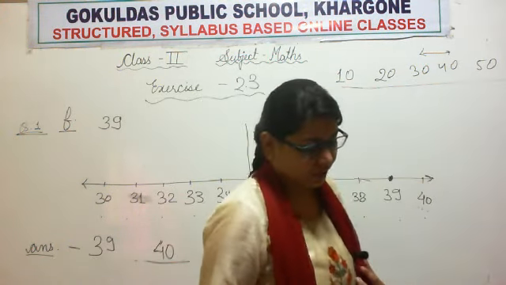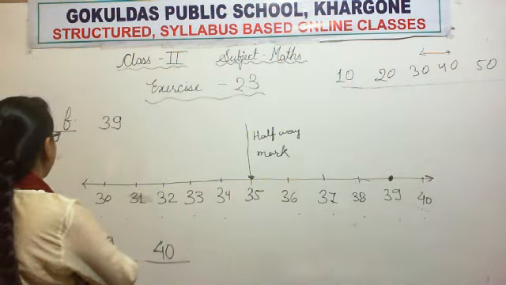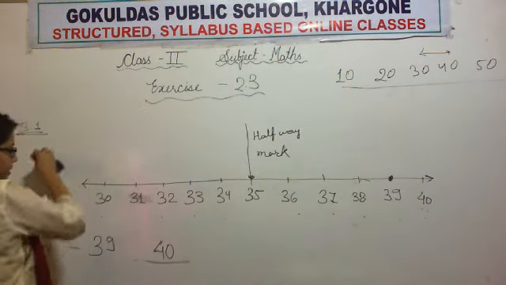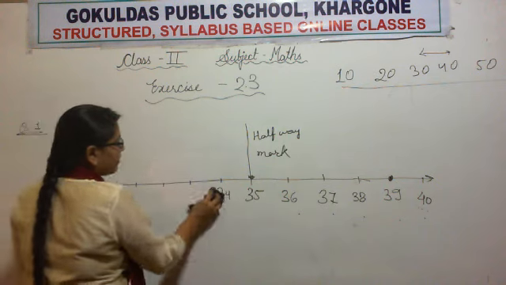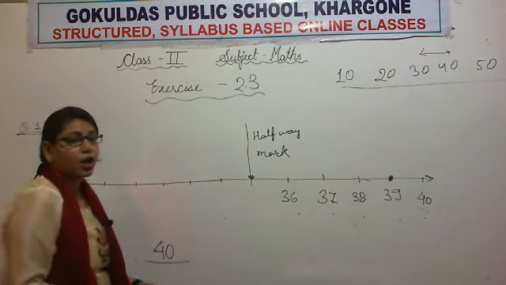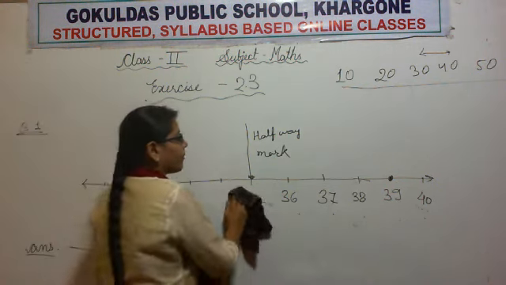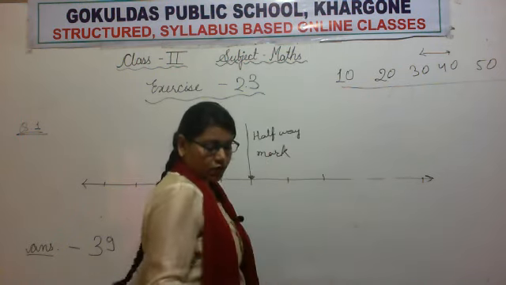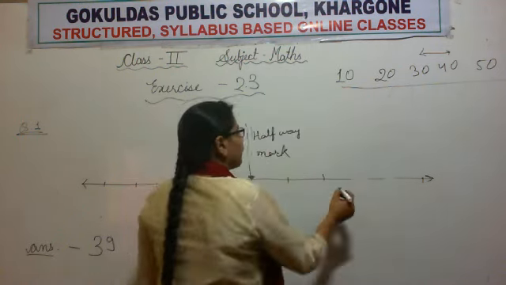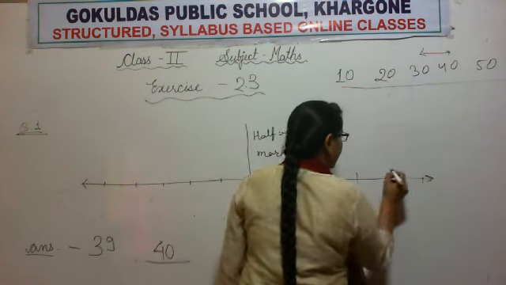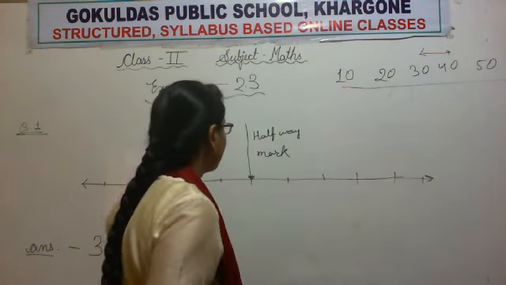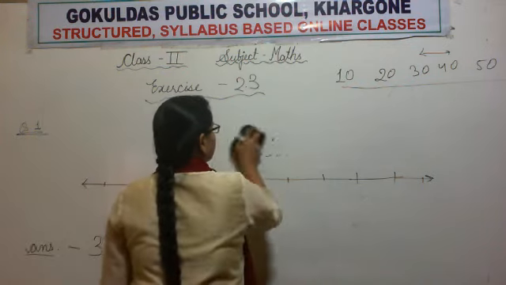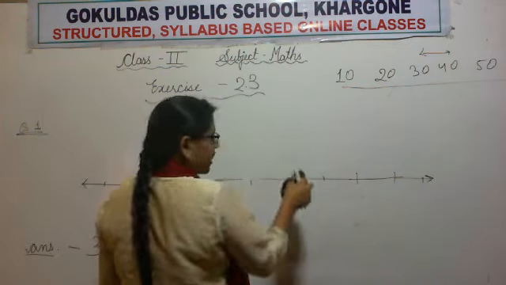Now, the last part of the question. I am not making the number line again and again, but in the copy, you have to make the line again and again. I am not making it for the sake of time, but you have to make it.